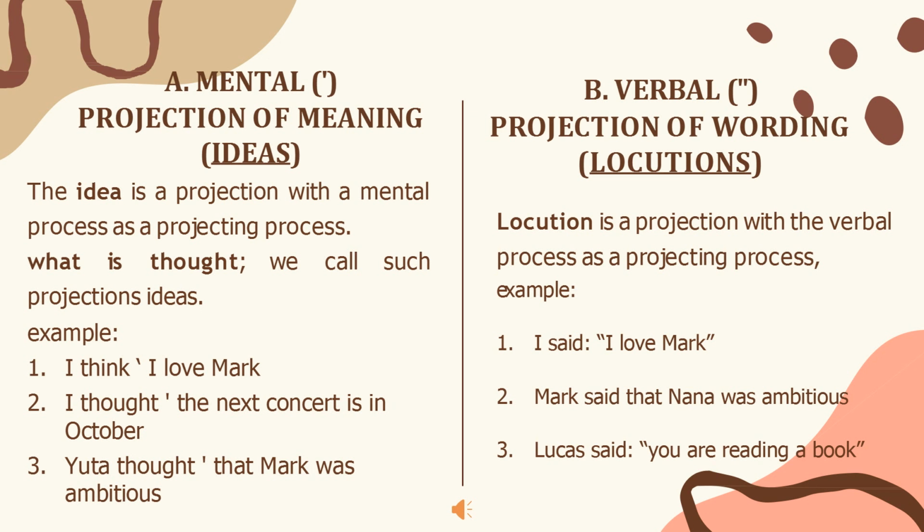The first one, we have a mental, the projection of meaning, or we can remember it as ideas. The idea is a projection with a mental process as a projecting process. What is thought, we call such as projection ideas. So the things that are related to the process of mind, for example, feel, believe, think, felt, hope, and the others.